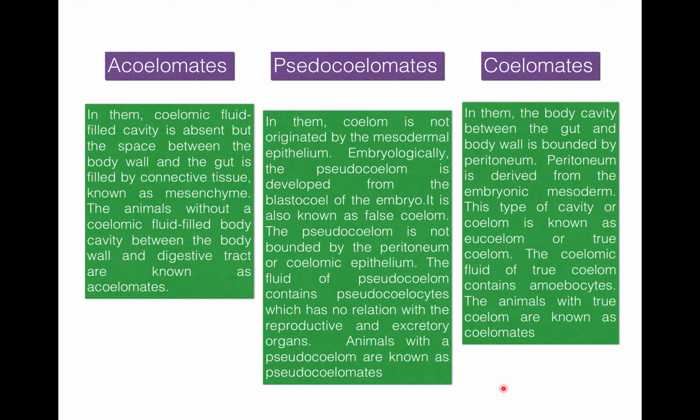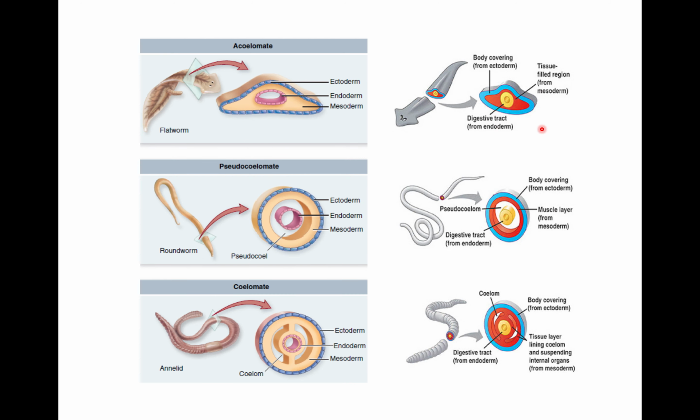Now what is the difference between acoelomates, coelomates, and pseudocoelomates? In acoelomates, the coelomic fluid cavity is totally absent, but the space between the body wall and the gut is filled by connective tissue. So, here you can see a tissue-filled region or connective tissue present between the gut and the body wall.